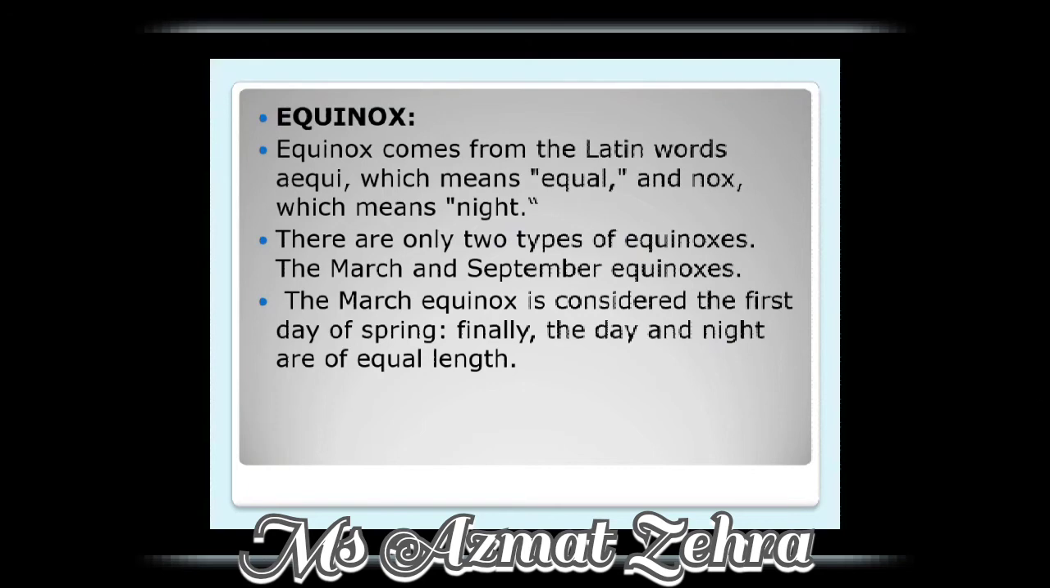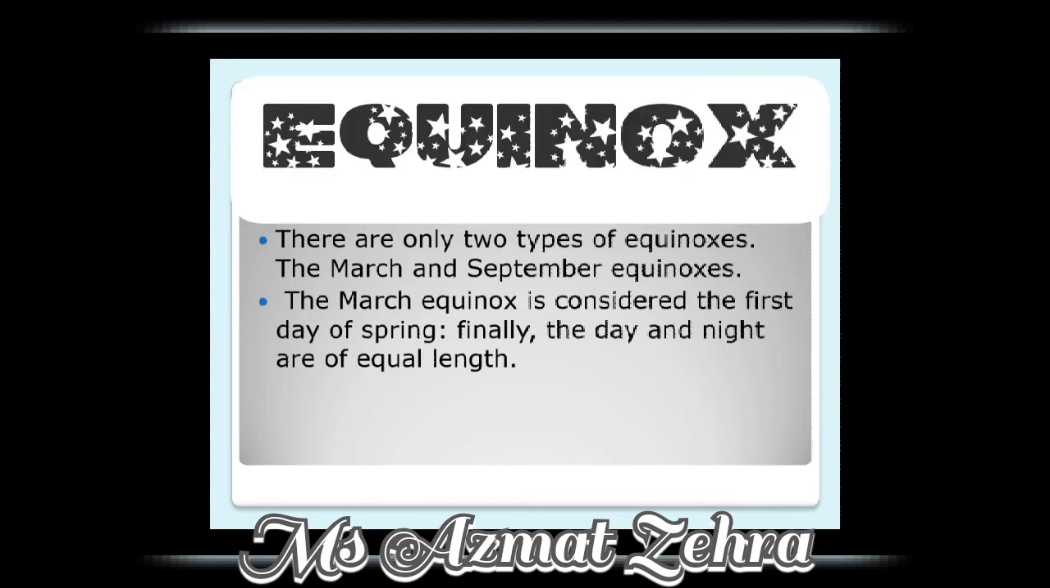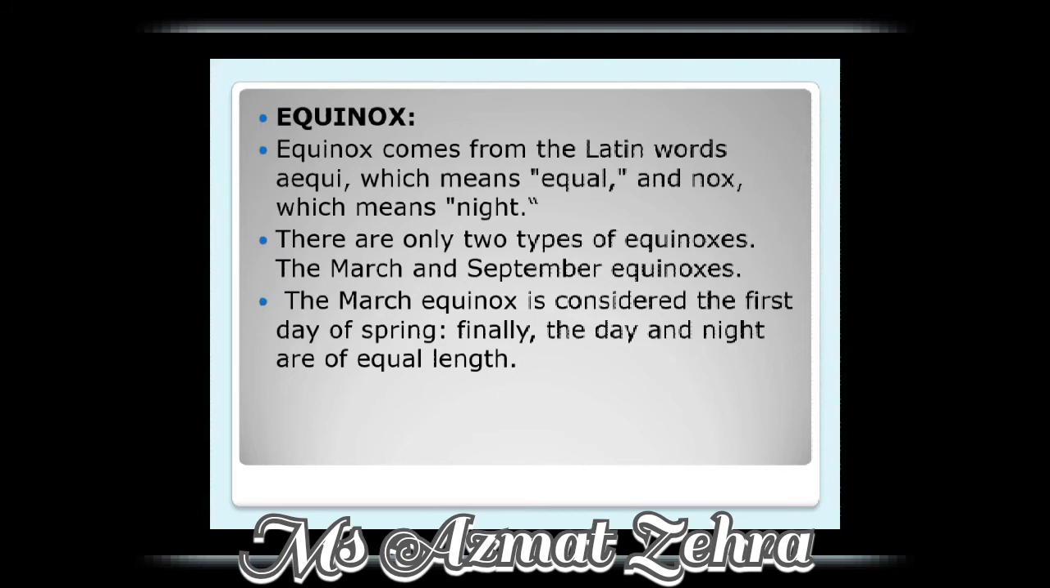First we are learning about equinox. Equinox comes from the Latin word equi, which means equal, and nox means night. On the equinox, nights and days are nearly or exactly the same length, 12 hours, all over the world. This is the reason it's called an equinox. As I told you, it derived from a Latin word meaning equal nights.